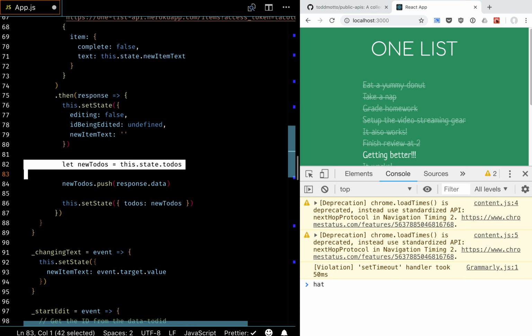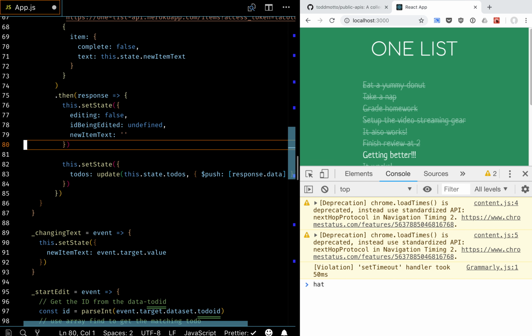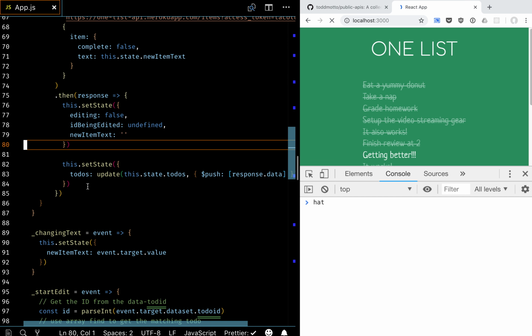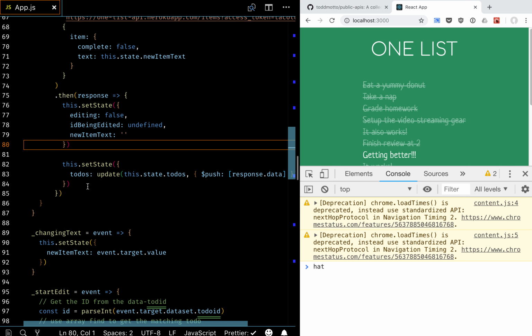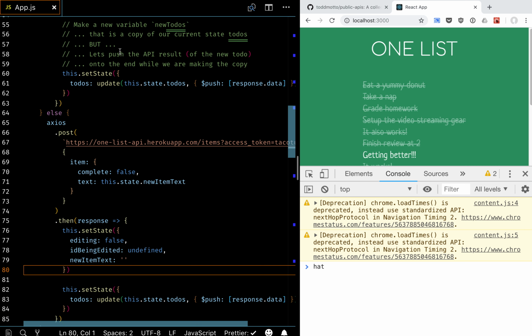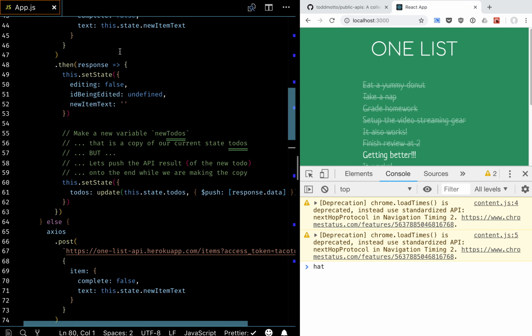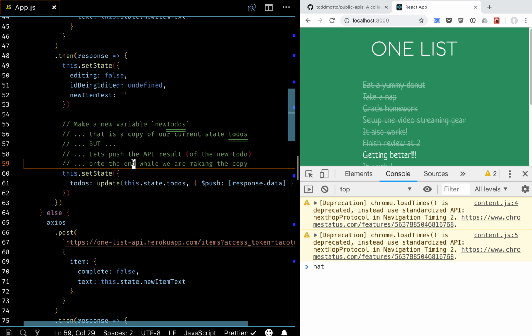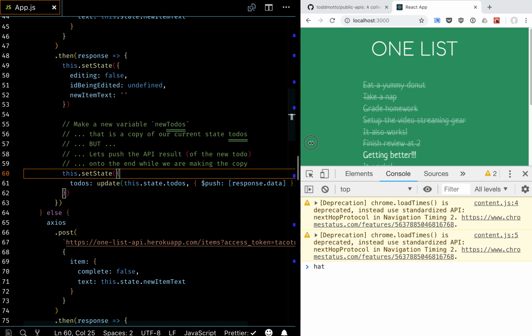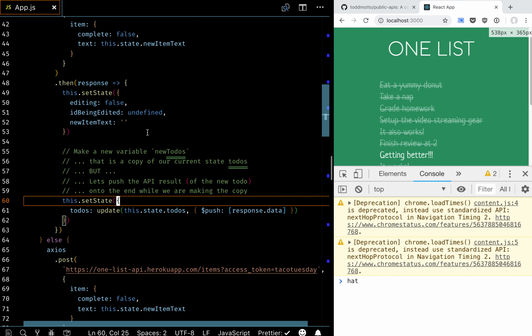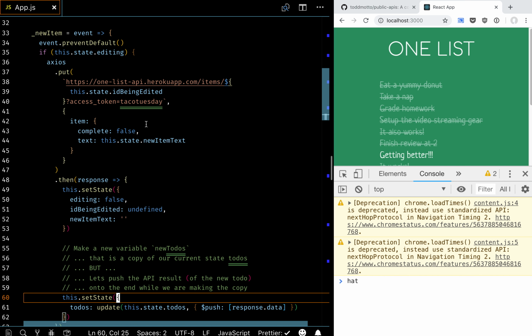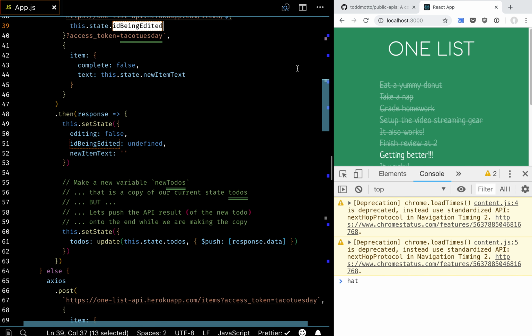Right. So this is update. Right. Now, whether or not we're editing one inline or we're pushing one, except this is editing inline. This one we have to not use push. This is the one where we want to change it, right? The ID being edited. So let's see if we can figure that out. I just closed it.